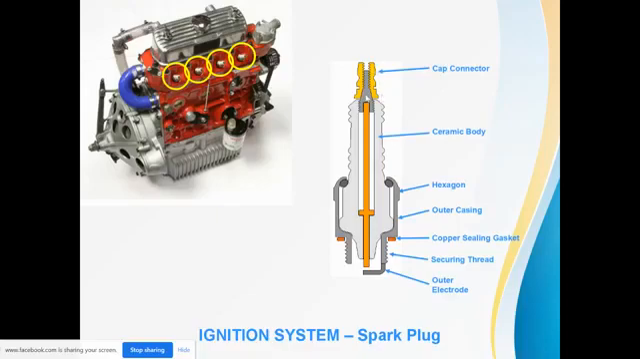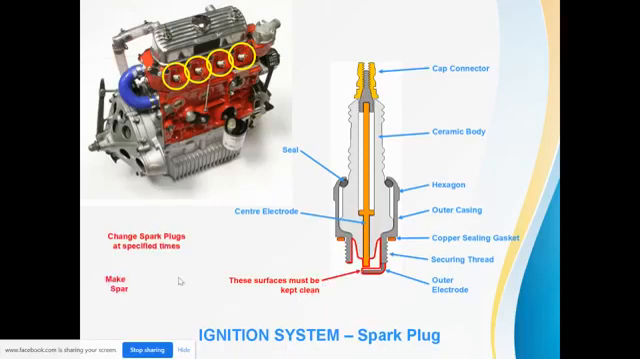What does the spark plug contain? This is a cap, ceramic body, hexagon, outer casing, copper sealing gasket, securing thread, and this one is the outer electrode. This is the spark plug. Okay, now this is the seal, center electrode. You see, these surfaces must be kept clean. Change spark plugs at specified times. Make sure that the correct spark plug is fitted.